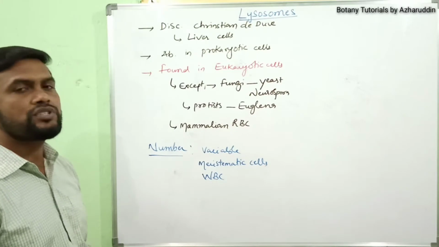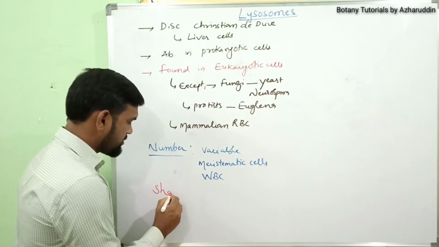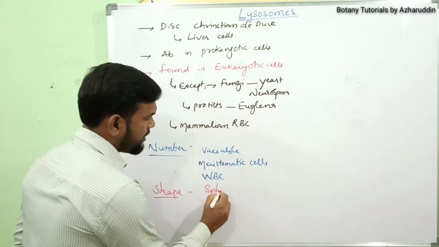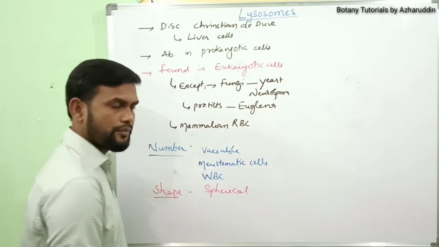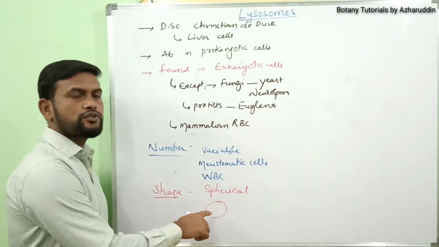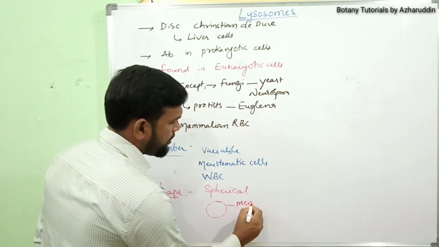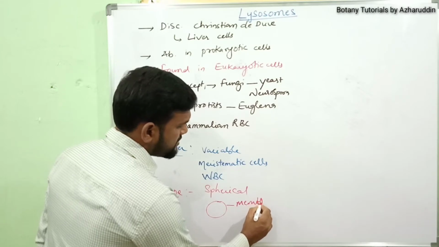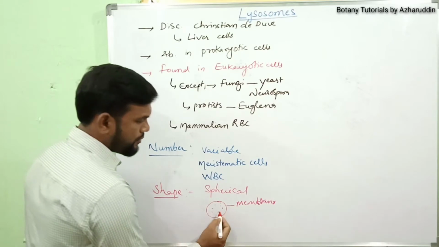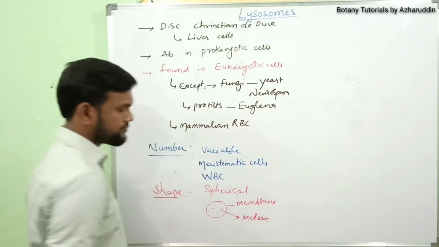Next, coming to the shape of the lysosomes. Generally their shape is spherical. They are spherical in shape, that means they are round. Each lysosome is bounded by a membrane. Inside the membrane, matrix is present.